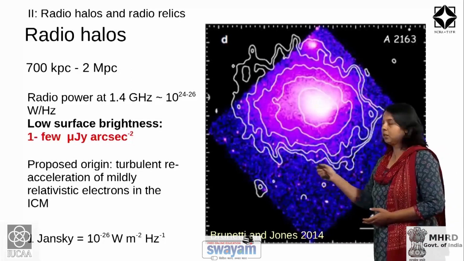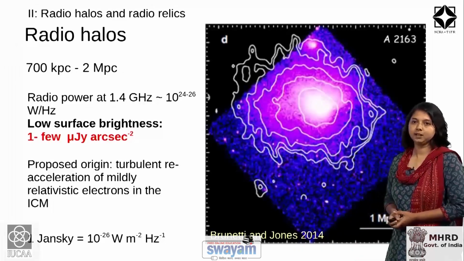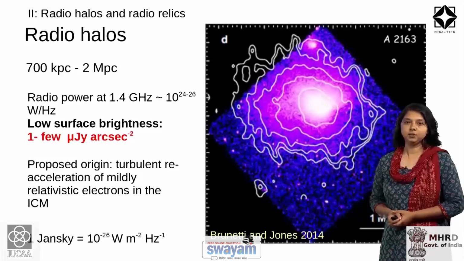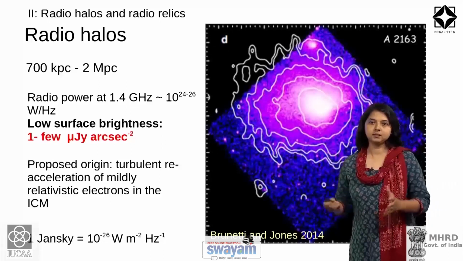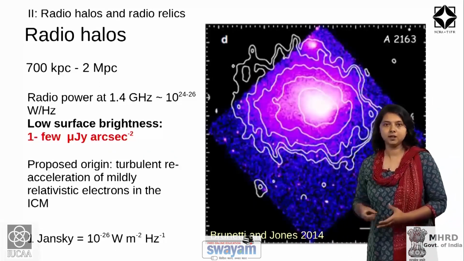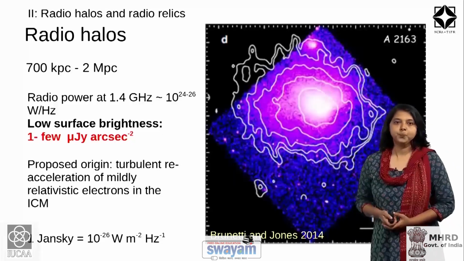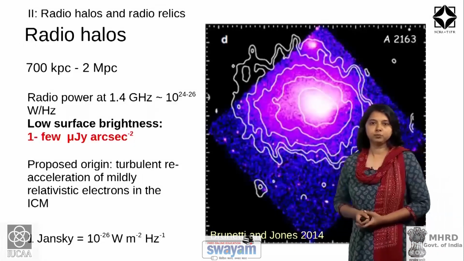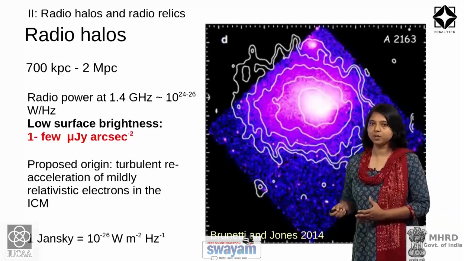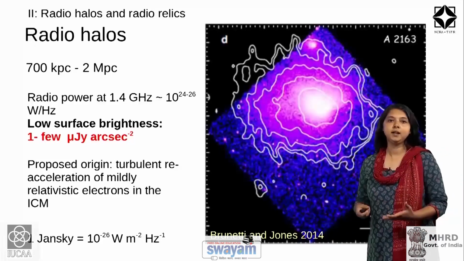In this image, a radio halo is shown in white contours, and in pink is the X-ray emission from this cluster. As you can see, this source extends the entire extent of the X-rays and probably also beyond the X-ray emission. So, this is called a radio halo. It has a radio power at 1.4 gigahertz in the range of 10^24 to 10^26 watts per hertz, which is similar to bright radio galaxies.